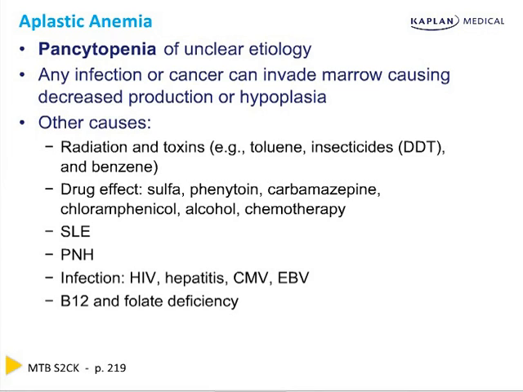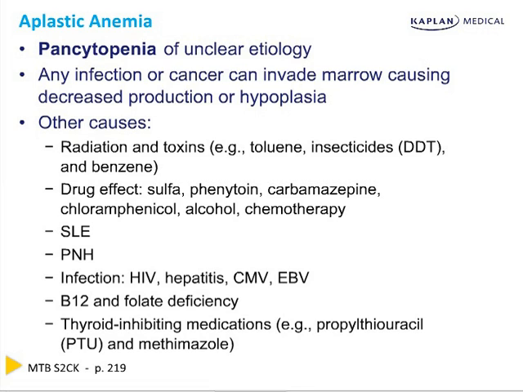B12 and folate deficiency can do all three cell lines. It's not just red cells. And the thyroid inhibiting medications, the thyroperoxidase inhibitors, propylthiouracil and methimazole, can have an idiosyncratic suppression of the bone marrow.